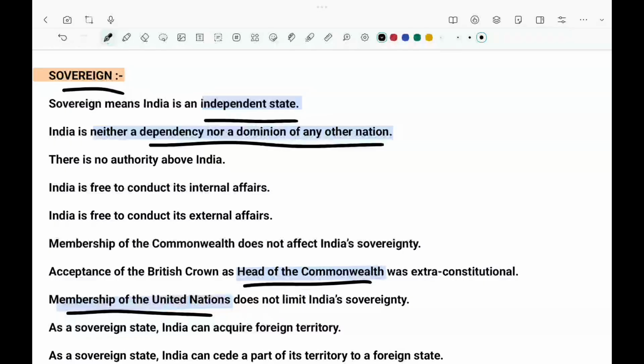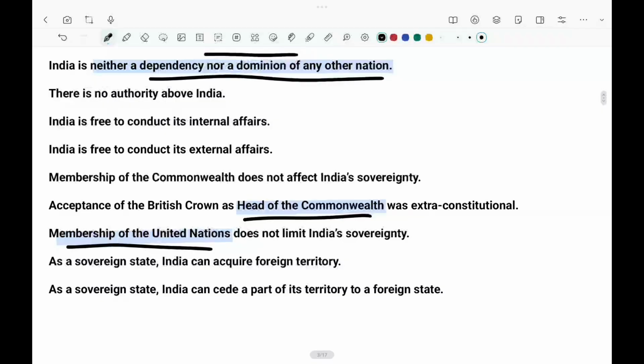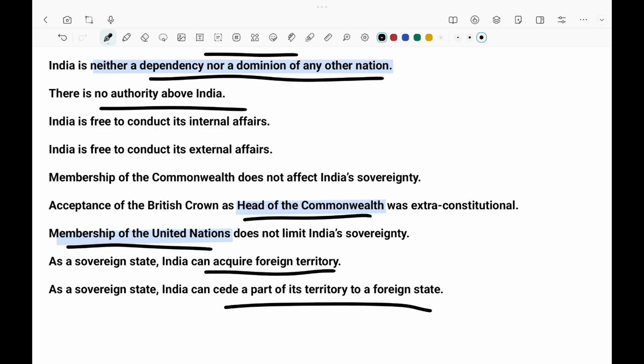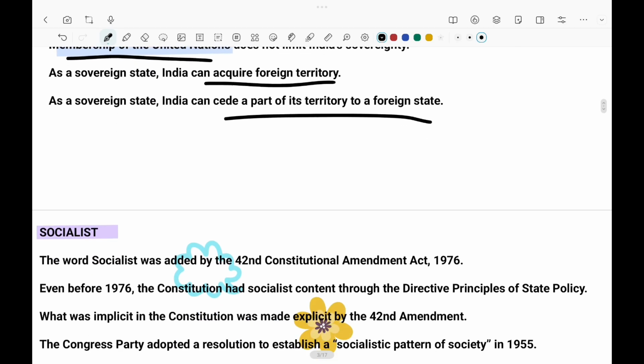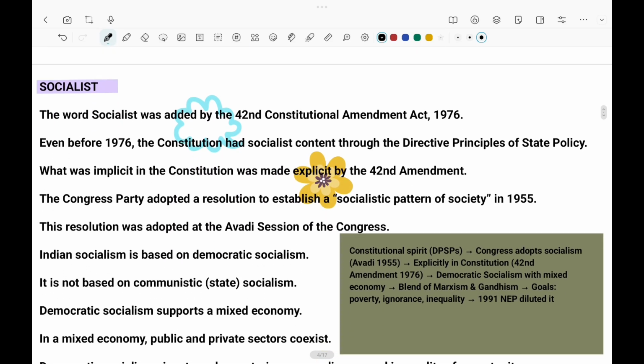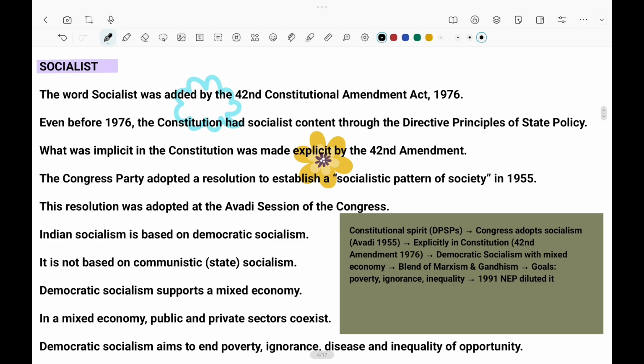Sovereign state also means that we can conquer any foreign territory, or we can give our own territory to some foreign state, and no other authority is upon us. We are the supreme. And the next word that we are talking about is socialist.